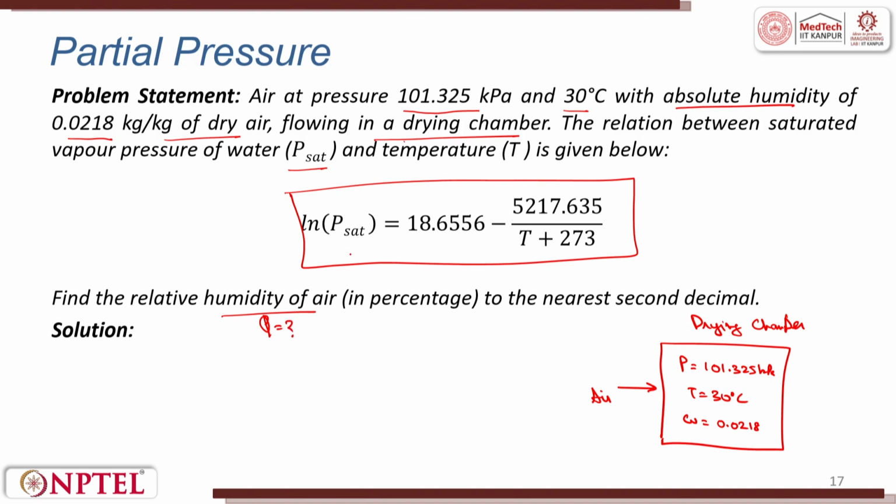Given all the values, P saturation is given, we will just try to put this in the relation. Using this relation, where log of P saturation is this value, when we say log of x is equal to y, because this is natural log, then x is equal to e power y, where e is the exponential constant whose value is 2.71828.